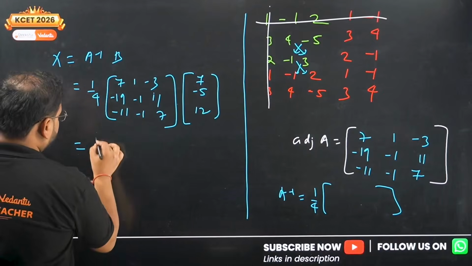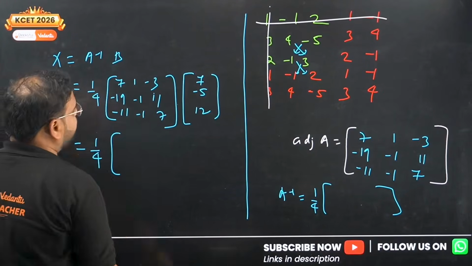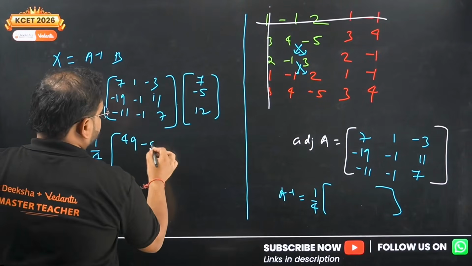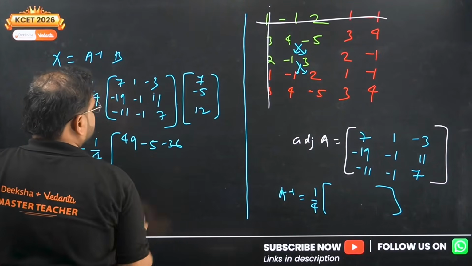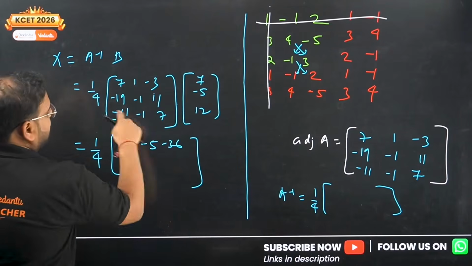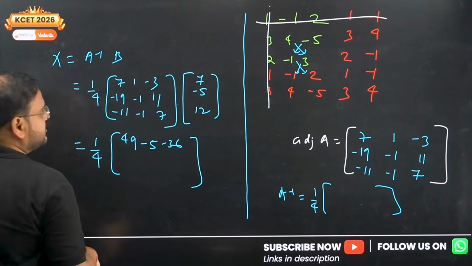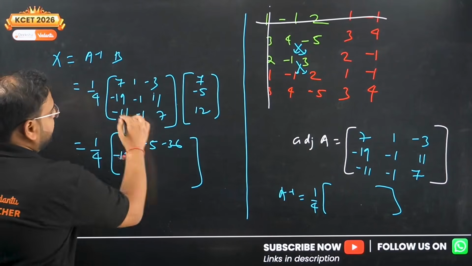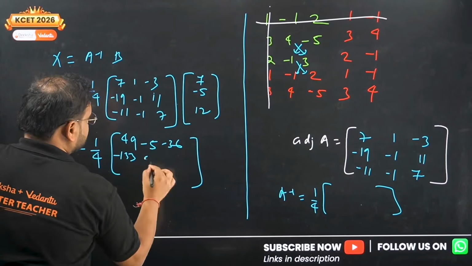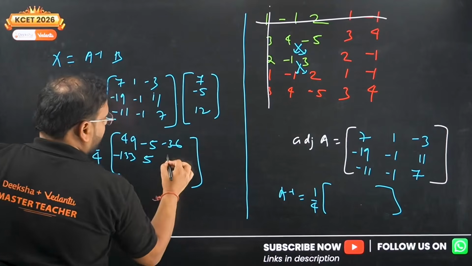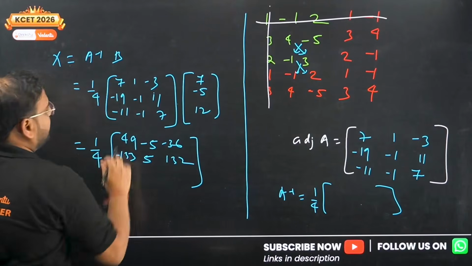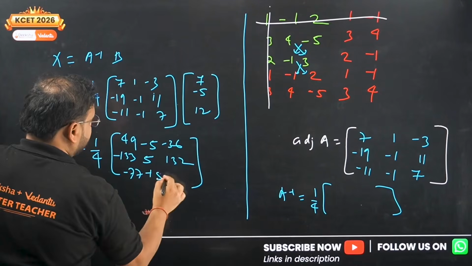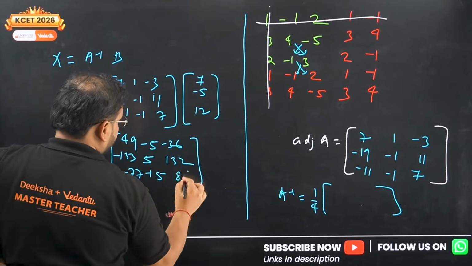Check here, 1 by 4 is as it is. Multiplication will give me 7 sevens are 49. And we have minus 5, minus 36. Okay, first one is done. Next, minus 19 into 7 will be 133. So minus 133. We have plus 5, this one to this one, plus 5, and 11 into 12 will be 132. Okay, again we get minus 77, we have plus 5, and we have 84.